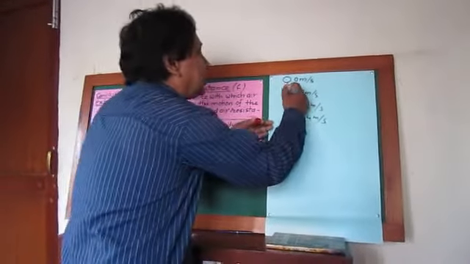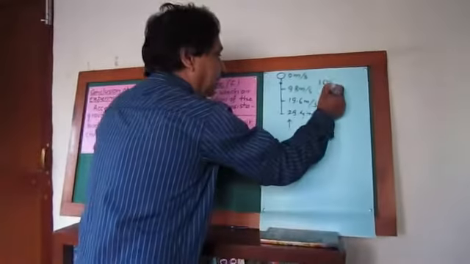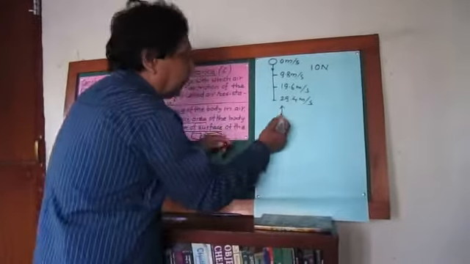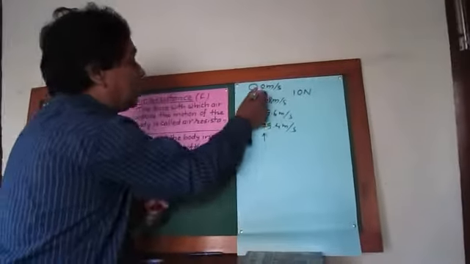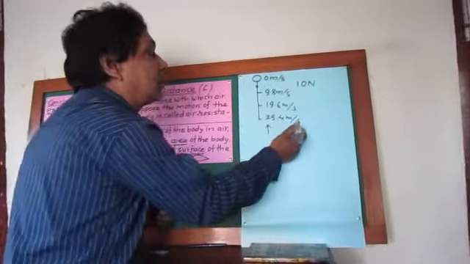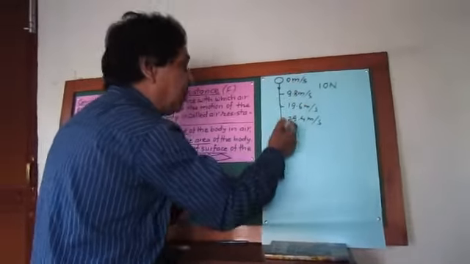Let's say the body is pulled down by earth with a force 10 Newton, then the force of air resistance will increase and increase due to the increase of speed. And it increases from 1 Newton to 2 Newton, 2 Newton to 3 Newton, 4 Newton, 5 Newton.